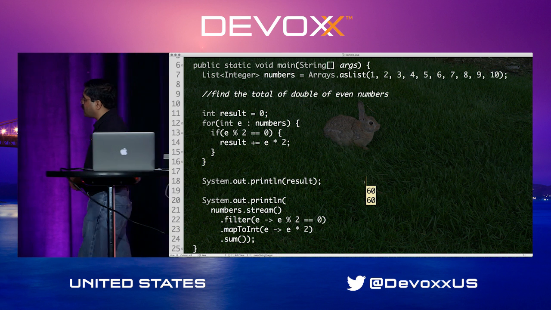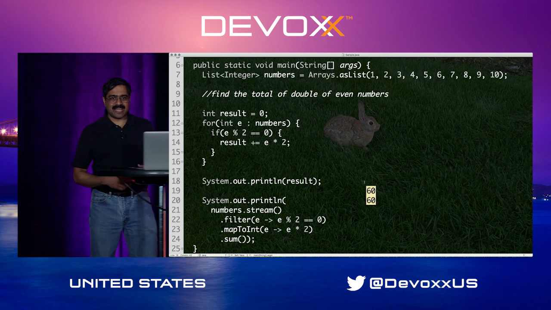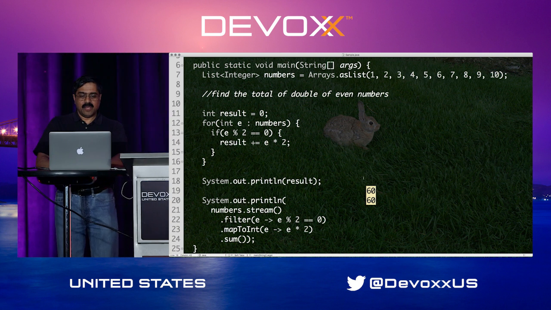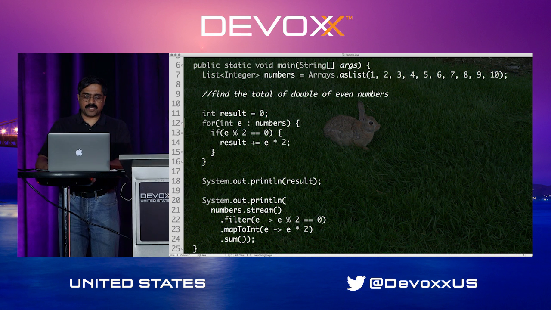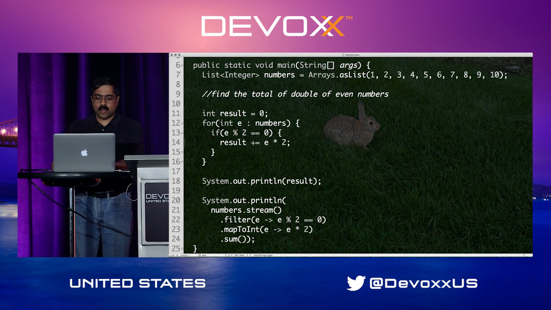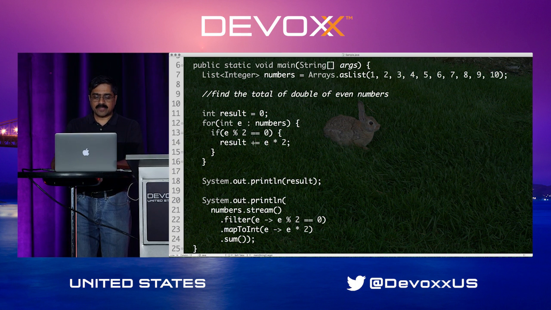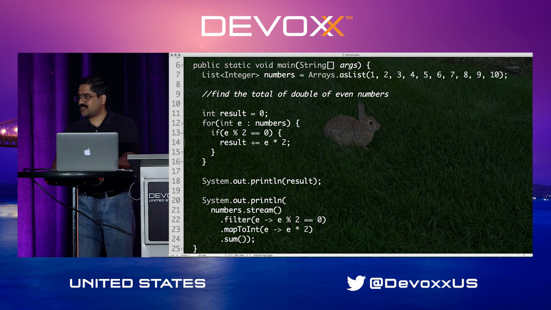The second thing is, if you look at the code at the top, you had to spell out every single detail. You had to say, get one element at a time, please. Check if that element is even. Go ahead and double that element right here. Then fetch the current value of result. Then add to the value of result. And then store it into the result. You had to say every single thing.